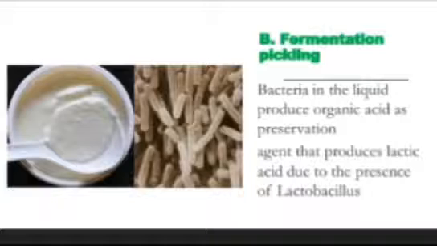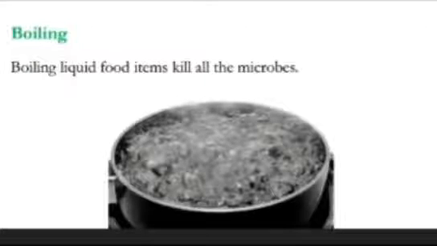The second type is fermentation pickling. In fermentation pickling, bacteria in the liquid produce organic acid as a preservative. The best example is milk. In milk there is the presence of Lactobacillus, which gives lactic acid, which acts as a preservative.